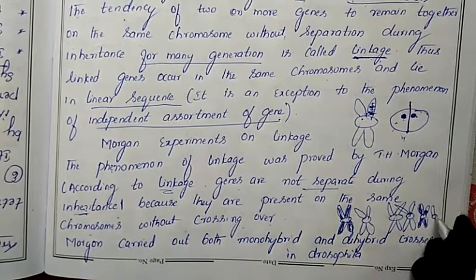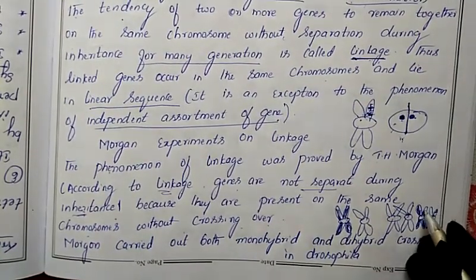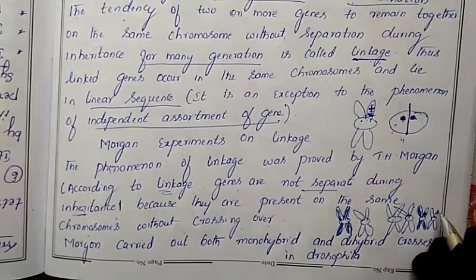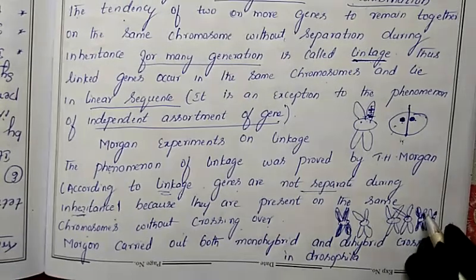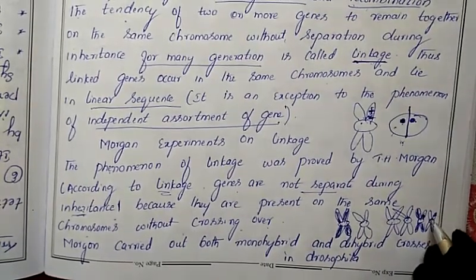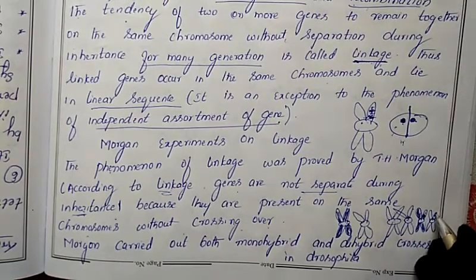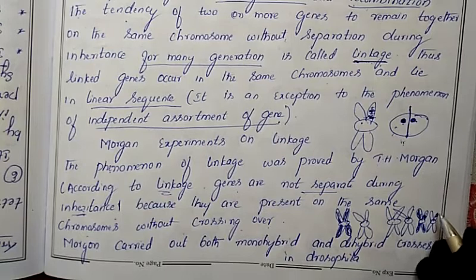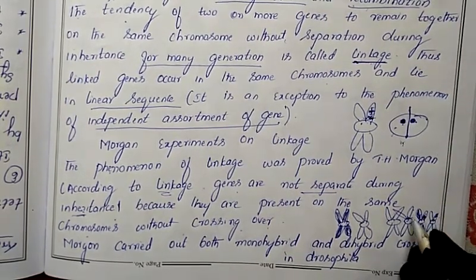Like this. The segment of the chromatid present on this chromosome shifts to the other chromosome, and the segment of the other chromosome shifts to this one. Exchange has taken place. This is what we call crossing over. Due to crossing over, genes present on one chromosome are shifted to the other chromosome, and vice versa. Like that, interchange happens.